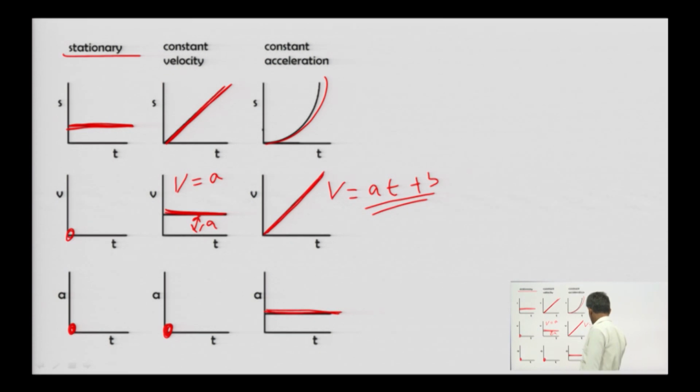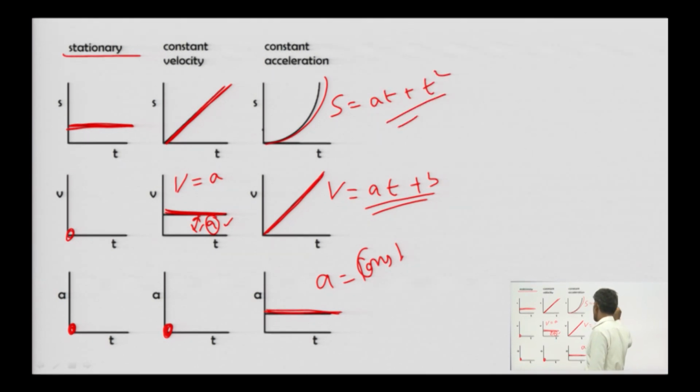Here this a is equal to acceleration, and this a is different. This is constant. And this s will be of the form at plus t square, quadratic. So we can derive the equations using those relationships.